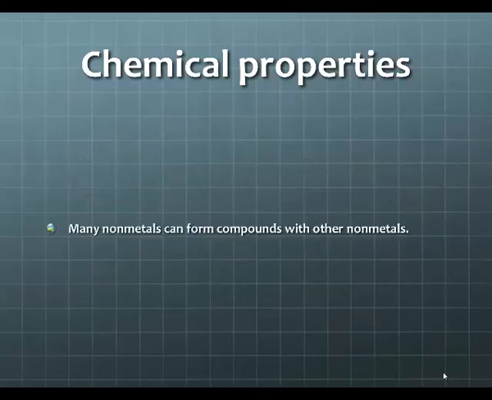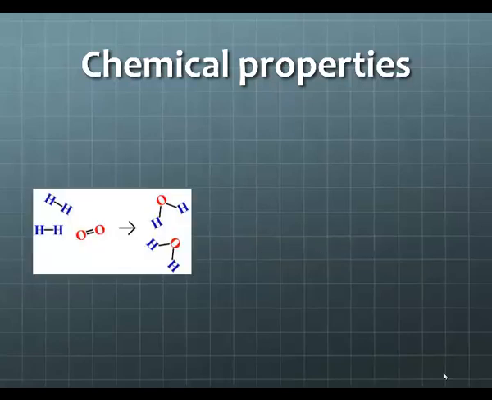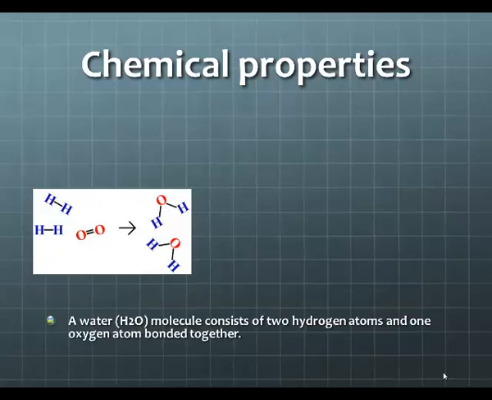Many nonmetals can form compounds with other nonmetals. In these types of compounds, the atoms share their electrons to form bonds. So for example, when two or more atoms bond together, they form a molecule. Water is an example of a molecule where one oxygen atom is bonded together with two hydrogen atoms.